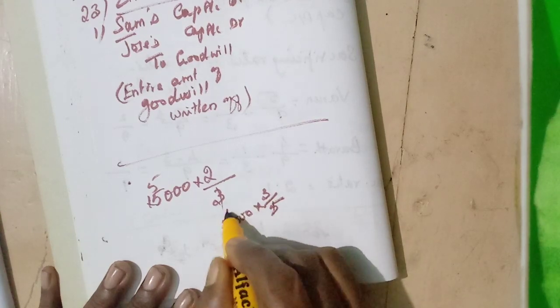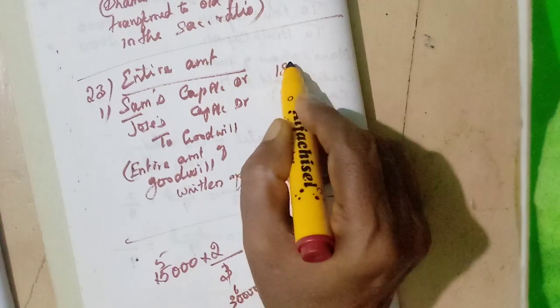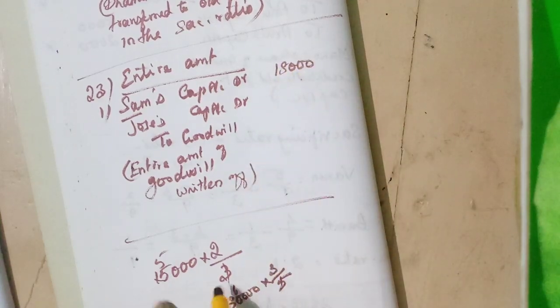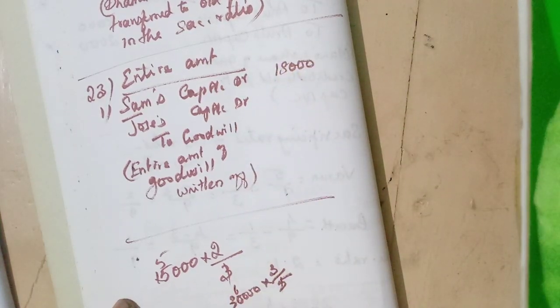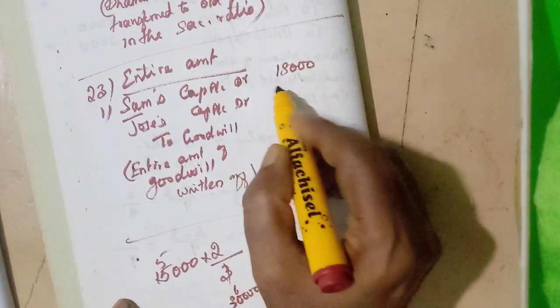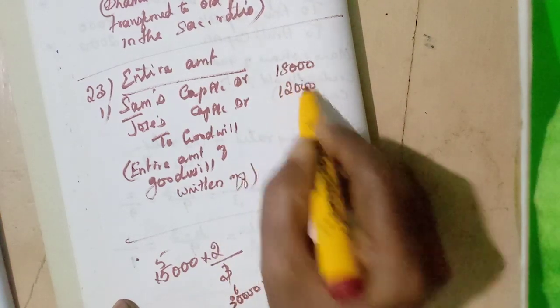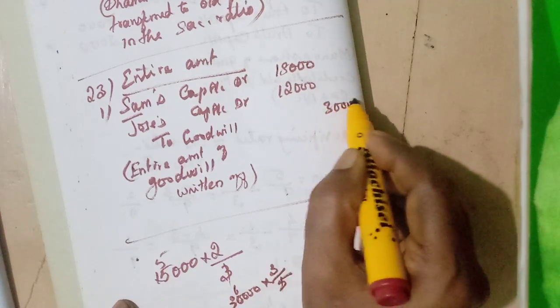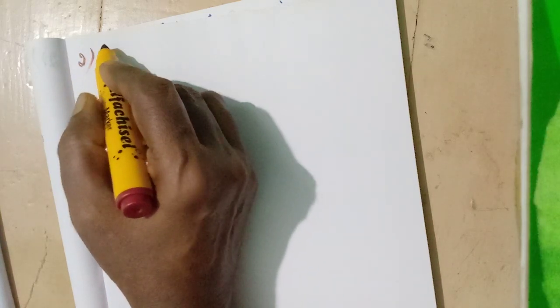So 6,000 into 3 is 18,000. Then the remaining, 30,000 minus 18,000, is 12,000, isn't it? Total 30,000.